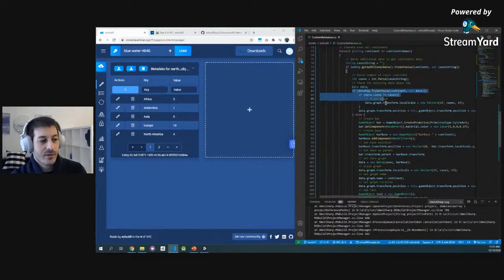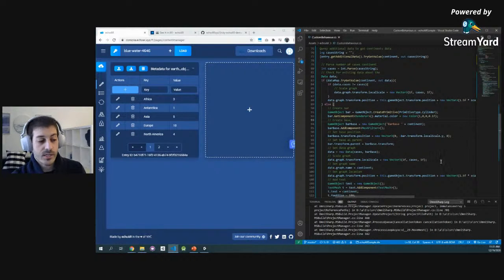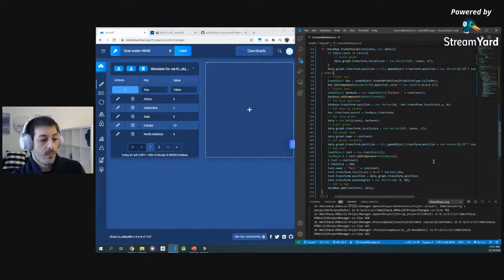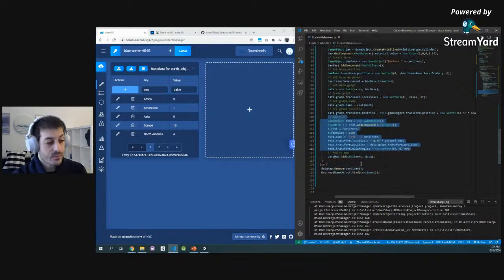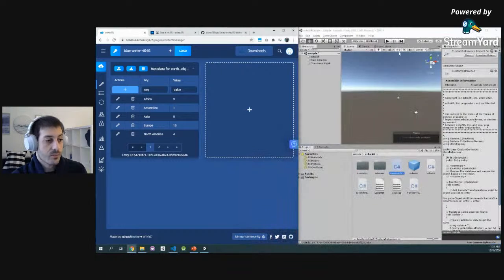Then we're going to ask, do I have a graph? If so, let's set the graph to the size of cases. If not, let's create a graph. Let's give it a color, create a cylinder with a color, with a name, give it a specific location, a specific size, maybe add text to it. We had a question earlier about adding text. You can do that through code as well. And if we don't have a hit for that specific continent, we can just delete it. So let's see how that works in practice.